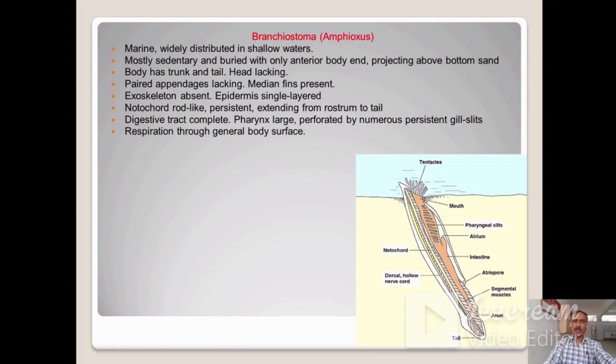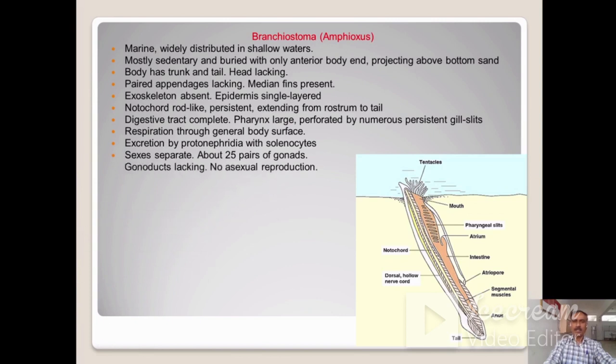Respiration through general body surface. Excretion by protonephridia with solenocytes. Sexes are separate and about 25 pairs of gonads are present. Gonoducts lacking. No asexual reproduction. Fertilization external in seawater. Development is indirect, including a free-swimming larva.